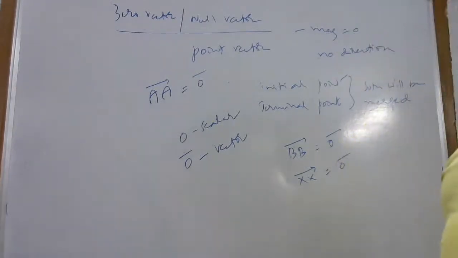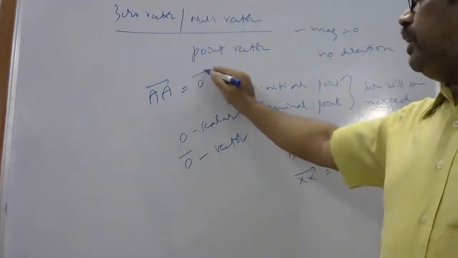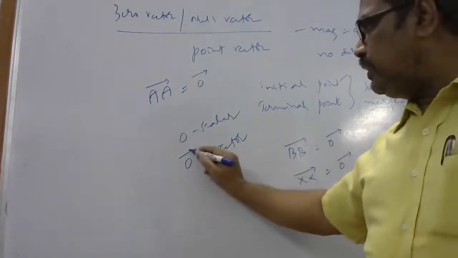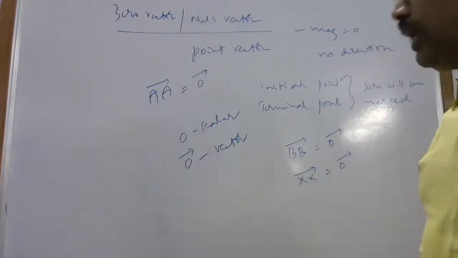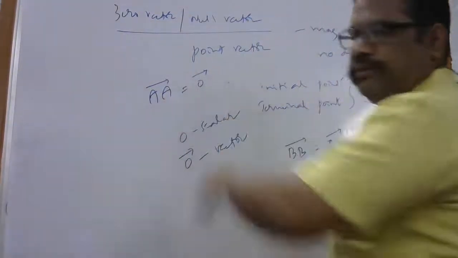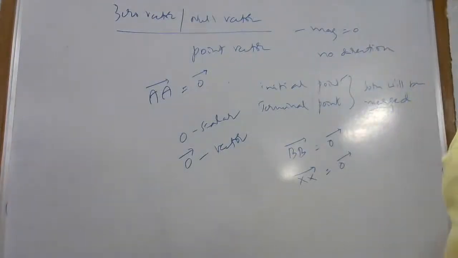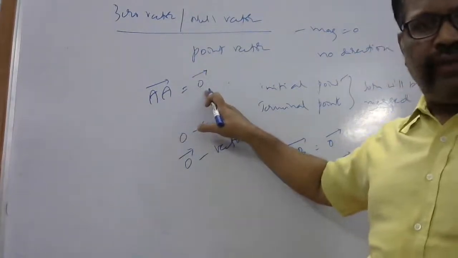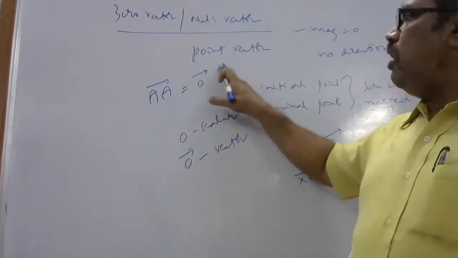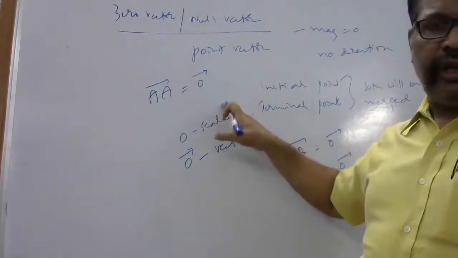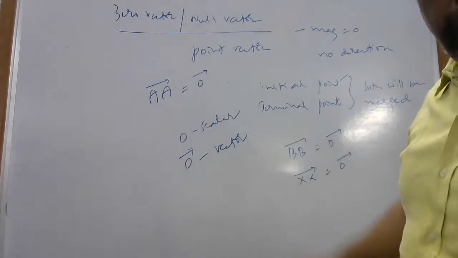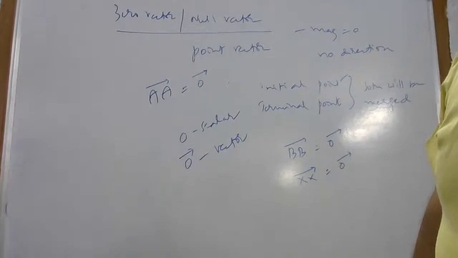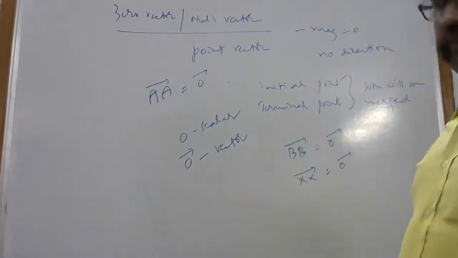Understood, madam? A vector is always written with a bar or an arrow sign. Zero is a scalar; the zero vector is a vector, so you have to write it that way. A vector cannot be equal to a scalar, so a vector should be indicated only in vector form. This is called the null vector or zero vector, also called a point vector. No magnitude and no direction; the initial and terminal points coincide. Are you clear, beta? Yes, got it.